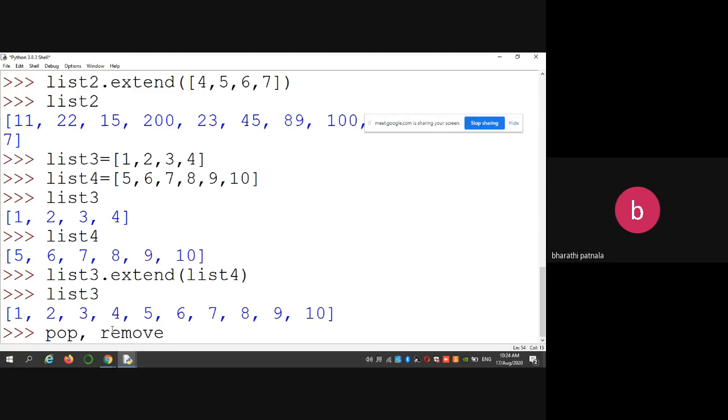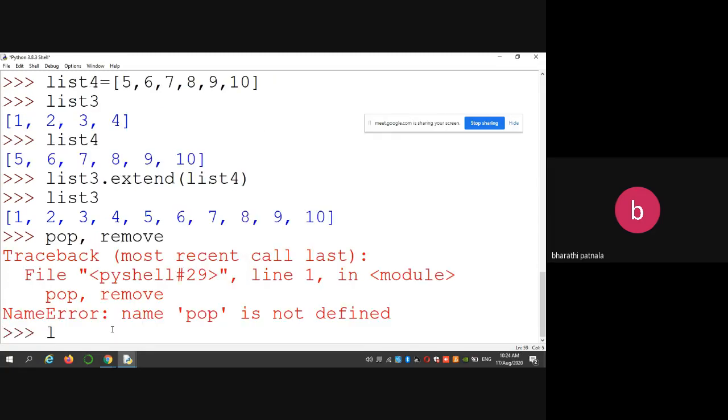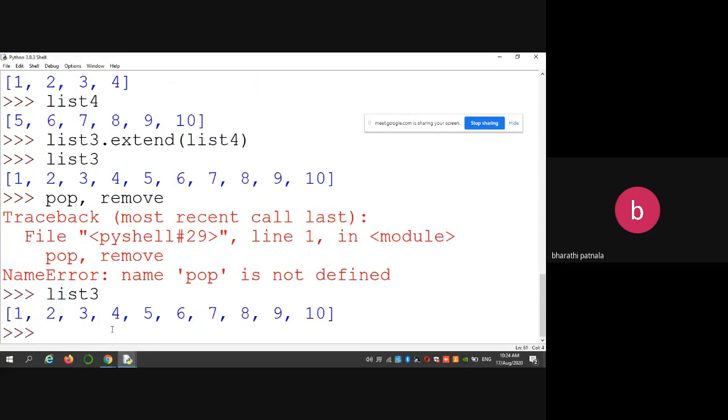For adding we have three: insert, extend, append. Similarly, for deleting the content we are using pop or remove. So first let us see the items in list 3, these are the elements. Now you want to pop an element. List 3 dot pop.